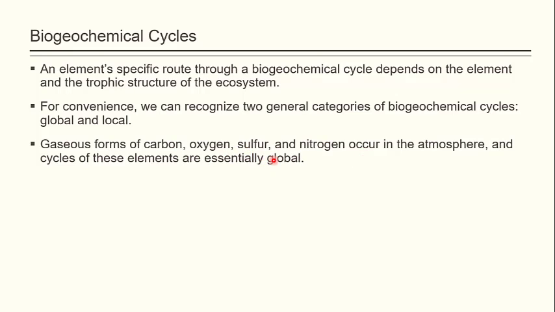We also know that this atmosphere is common to all living organisms, and these gaseous forms are free to move from one locality to another, or from one region to another, and cycles of these elements are essentially global. We cannot say that the carbon dioxide fixed by plants at one place is coming from the same locality. The carbon dioxide fixed by the plant may be coming from far-flung areas. That's why we can say that this particular cycle is global.